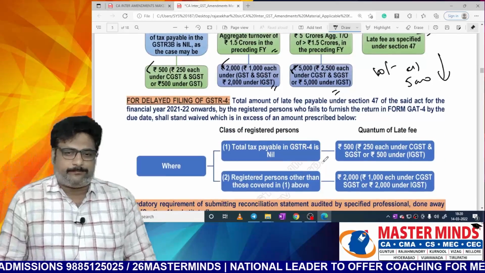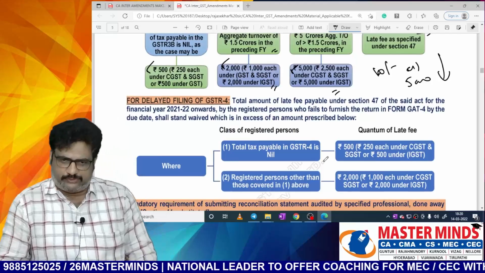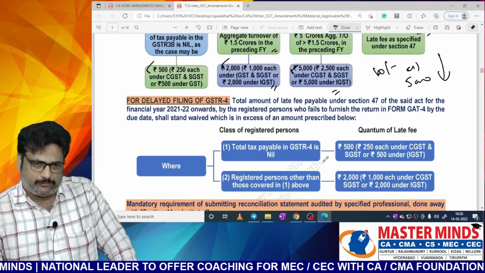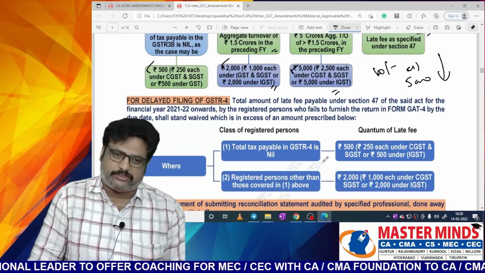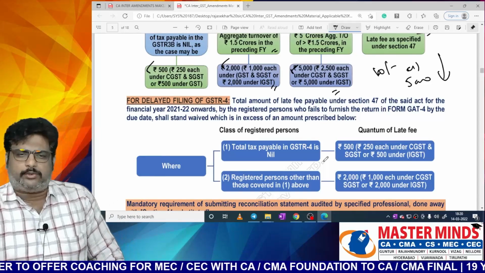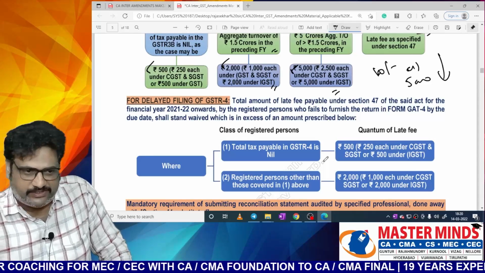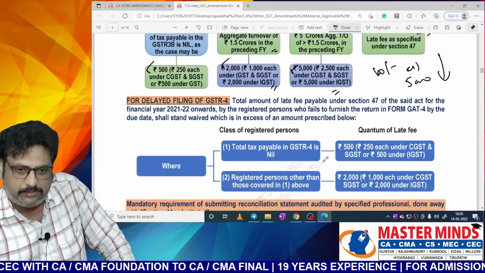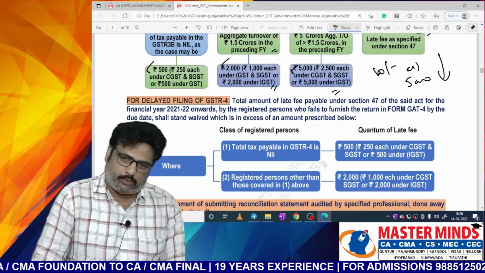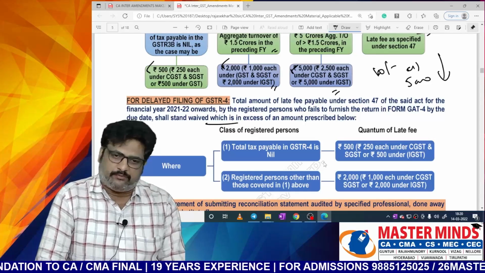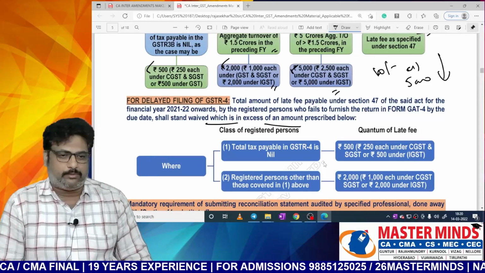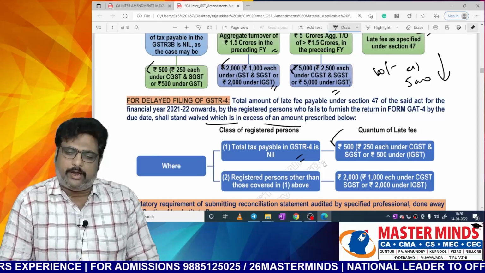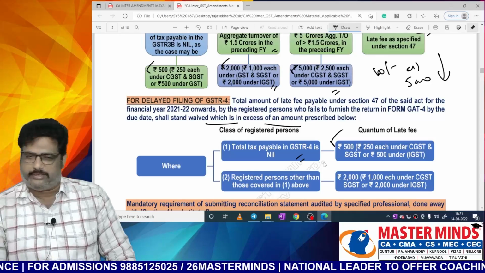And for delayed filing of GSTR 4, generally GSTR 4 is for composition suppliers. This is the annual return that needs to be submitted by the composition supplier. The total amount of the late fee payable under section 47 for financial year 21-22 onwards by the registered person who fails to furnish this GSTR 4 by the due date shall stand waived in excess of the amount prescribed below. Where it is a nil return, 500 rupees is the maximum quantum of late fee that can be levied.